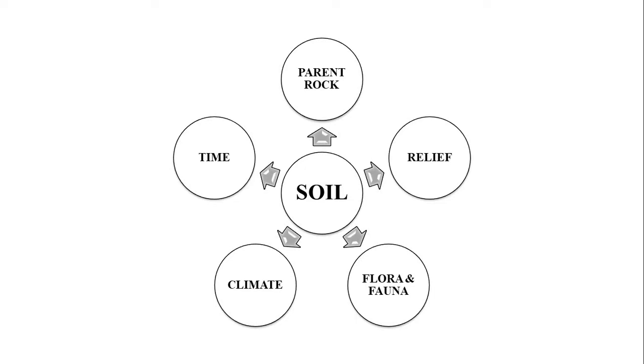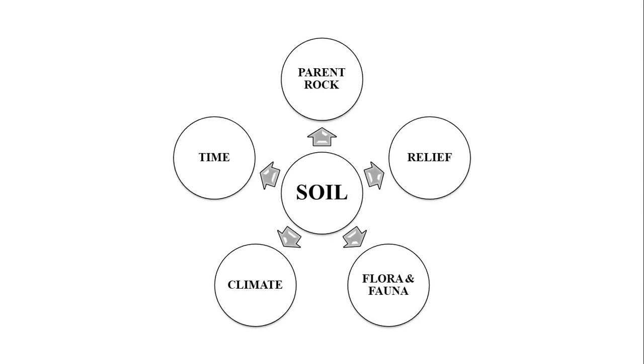Flora and fauna. The rate of soil formation is higher in the areas having more plants and animals. The organic matter decay and recycle nutrients. Climate. Rain and temperature are the major determiners of soil formation. The rate of weathering of rock increases during summers, winters and rains. The climate of a place also determines the quality of soil. Time. We know that the formation of soil is a slow and continuous process. As the time passes, the thickness of the layer of soil increases.